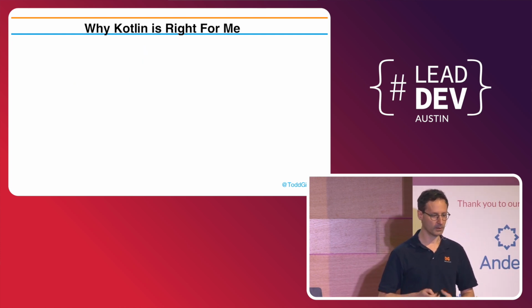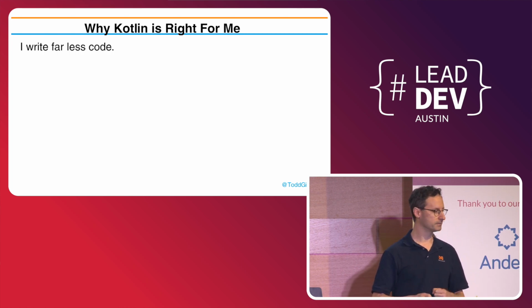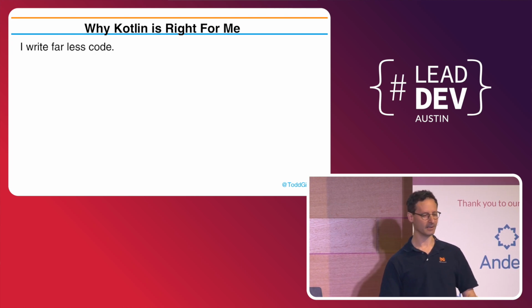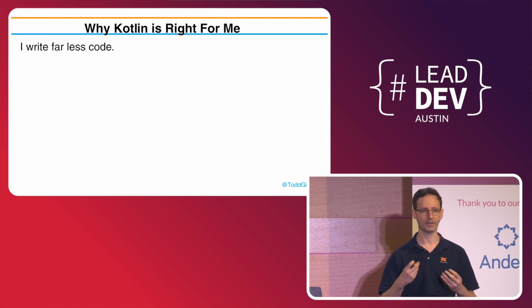So the title of the talk is Why is Kotlin right for you? I'll answer the question first. It's right for me because I write far less code in Kotlin than I do in Java. My boss isn't paying me to write code. My boss is paying me to provide business value. So what I'm writing is more directly related to business value.